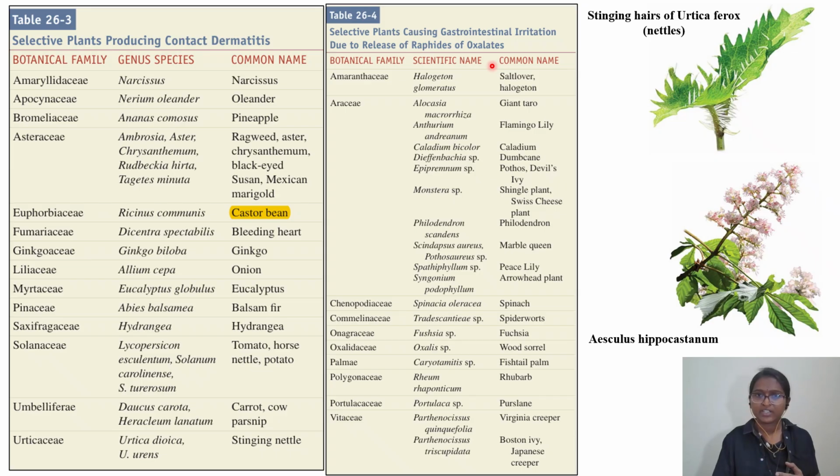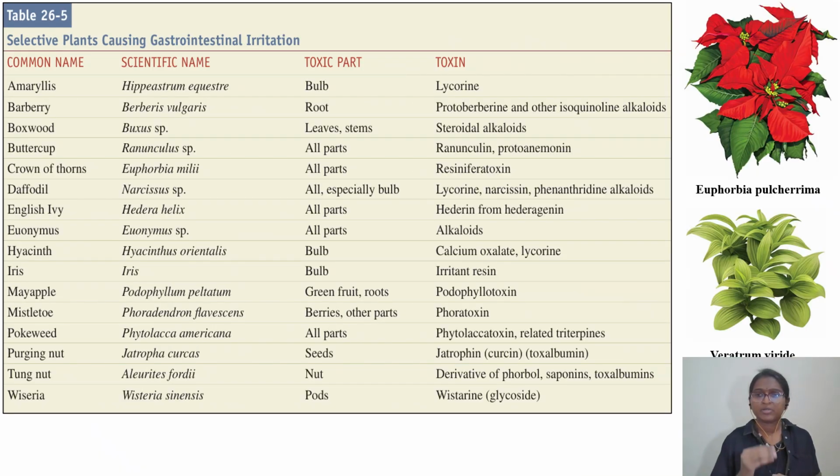They have given the botanical family, scientific name and common name. From the exam point of view, what I remember, which I come across, is probably something related to rhubarb. They might ask rhubarb. Not many I have come across in the exam. Philodendron, philodendron also they will be asking. So you can pause the video and read in detail. Okay. So next we will see table 26.5.